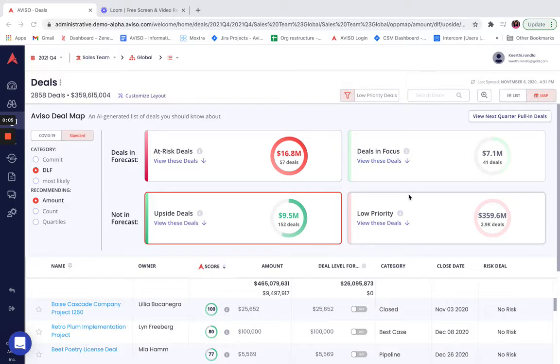Today I'm here to take you through Aviso's op map. To access this feature, you will need to log into your Aviso application, navigate to the Deals tab, and then click on Maps on the top right corner.